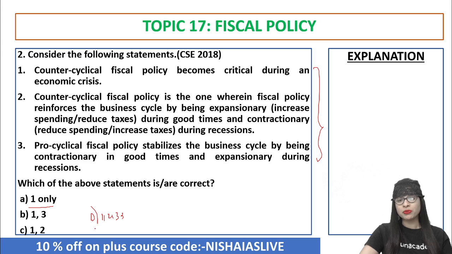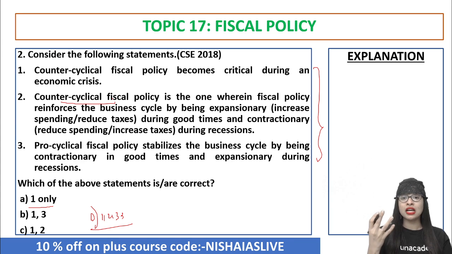So now actually option number D was 1, 2, 3, I forgot to tell you. So if you see this counter-cyclical fiscal policy, they said that expansion is during good time and contraction is during recessions. That's what they said, right? And it is a kind of fiscal policy which reinforces business cycle, they said. And third one, they are stabilizing the business cycle. So let me tell you why the answer is only A.